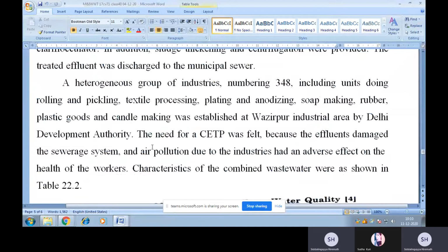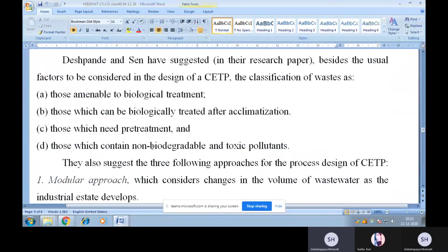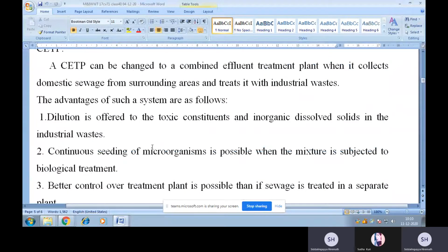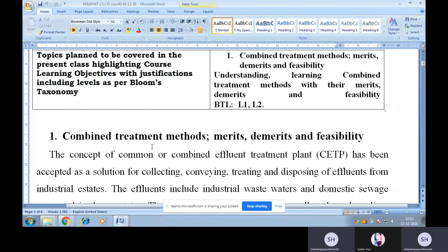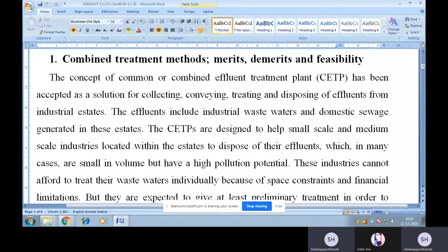Now, come to the first topic. As I told you, we are going to discuss the combined treatment methods, and also we'll discuss the advantages, disadvantages, and economic feasibility of the same. Let me introduce the subject, that is combined treatment methods.